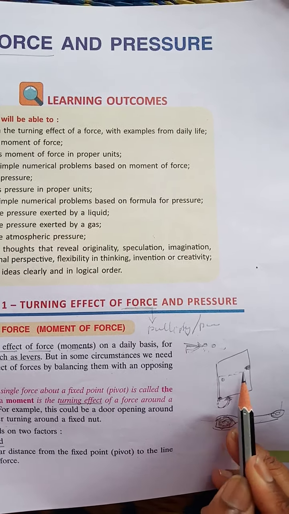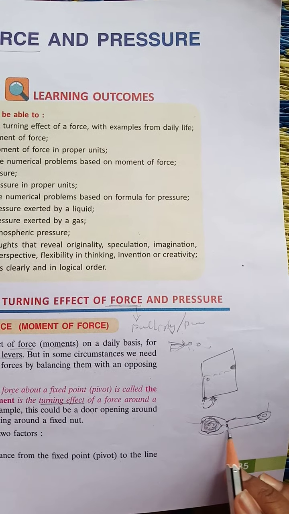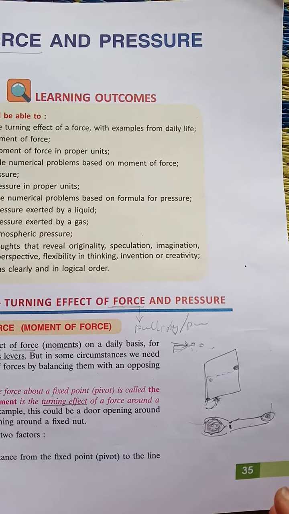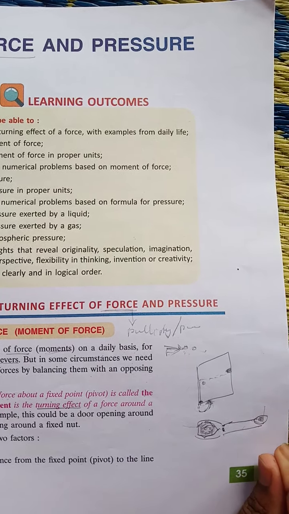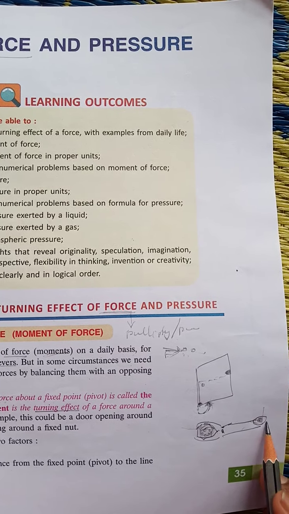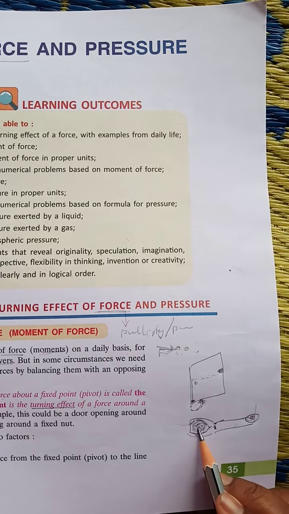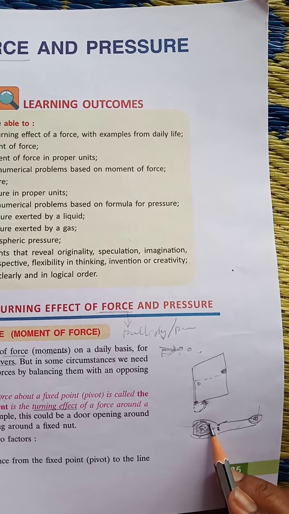If you hold it near the axis, you get less turning effect. So it depends on how much force you apply and how far from the fulcrum the point of action of the force is. These two are the factors that determine the turning effect.